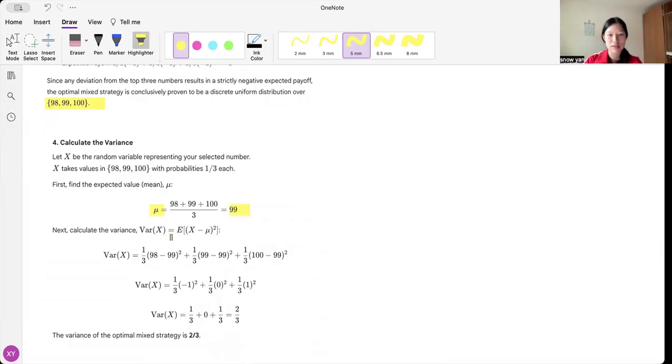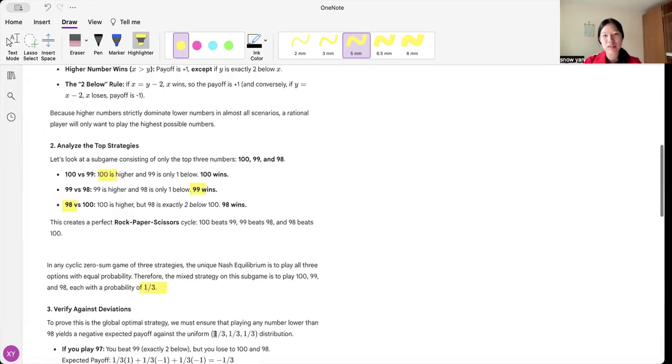Our variance would be just the difference between each of them. So then it would be 98 minus 99 squared times 1/3, plus 99 minus 99 squared times 1/3, plus 100 minus 99 squared times 1/3. So this expression over here, I think it's very simple math, and then our variance would be 2/3.